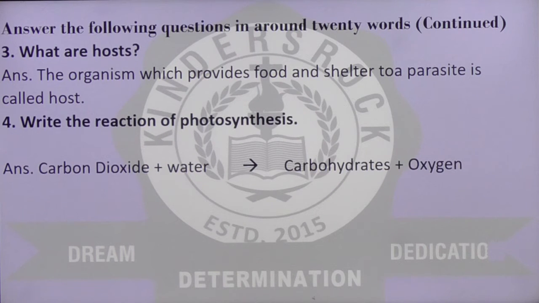Write the reaction of photosynthesis. See this reaction. It's carbon dioxide plus water equals carbohydrate plus oxygen. Is it a complete equation? Carbon dioxide plus water is equal to carbohydrate plus oxygen, but you cannot forget that it has to take place in the presence of sunlight and chlorophyll. Chlorophyll and sunlight are very important ingredients in this chemical reaction, which is called photosynthesis.